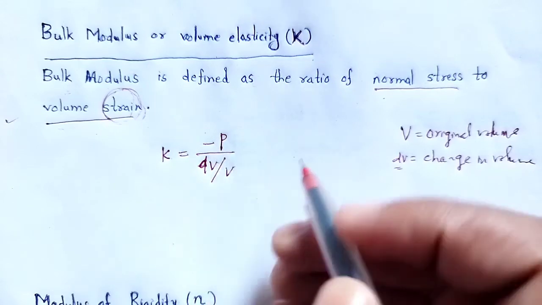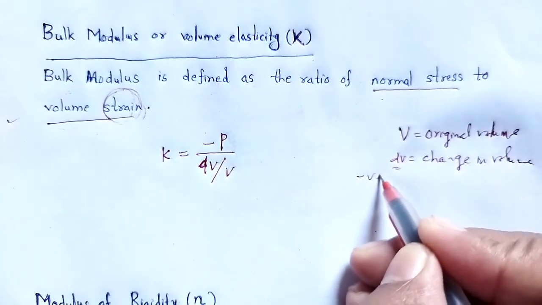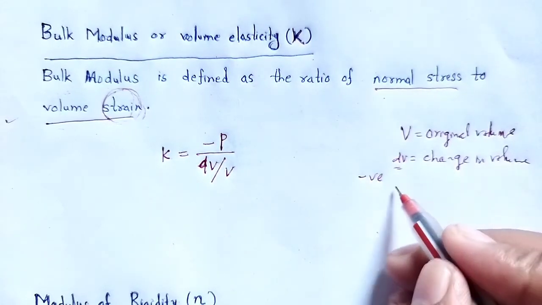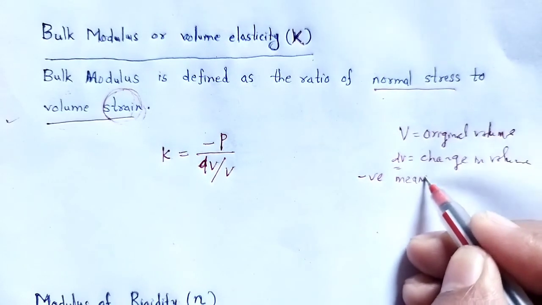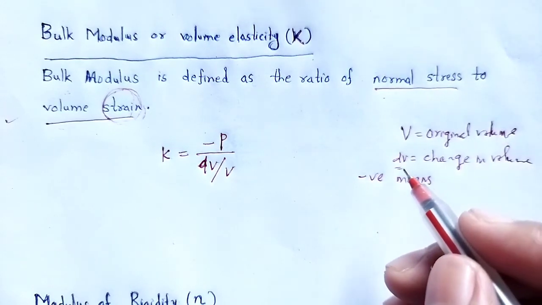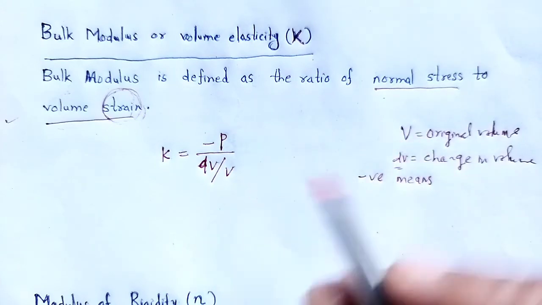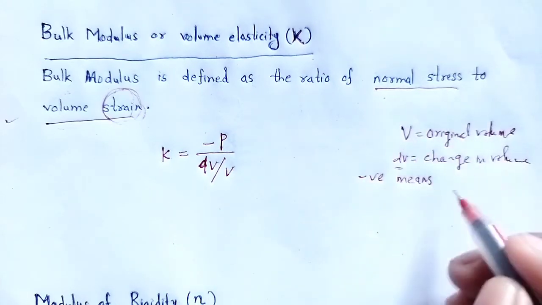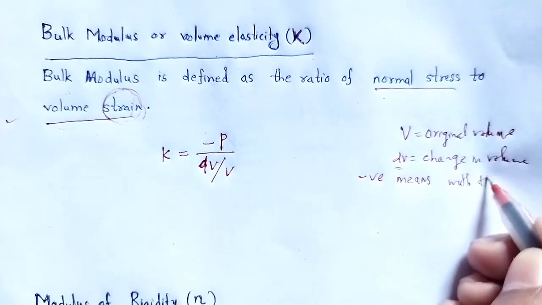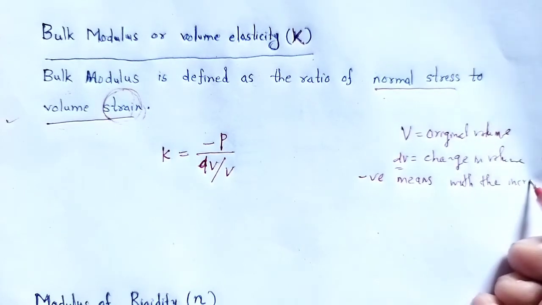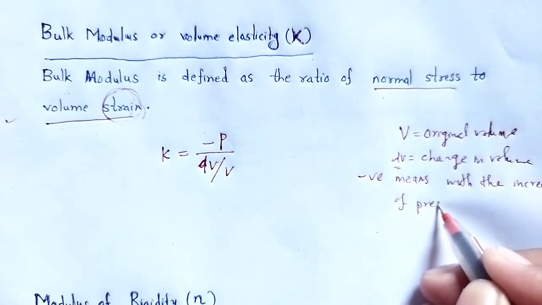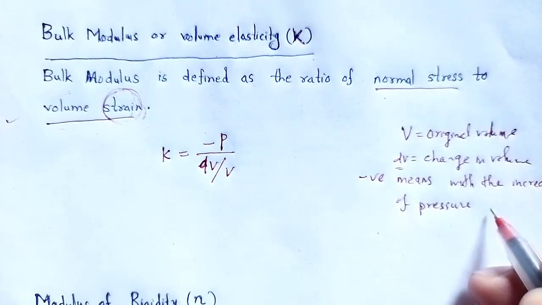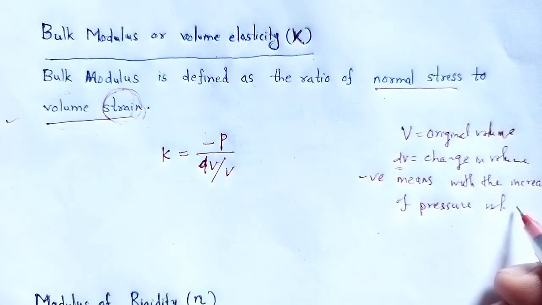Here we introduce the negative sign, which indicates that with the increase of pressure, the volume definitely decreases.